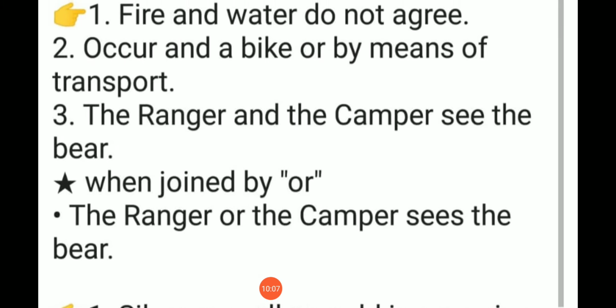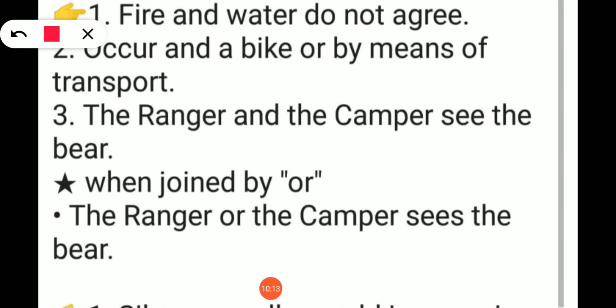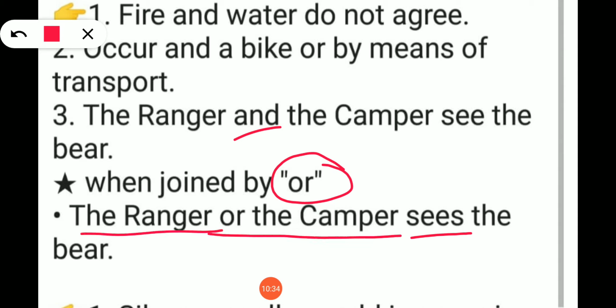See, at the same time, there is a small modification in the rule, which in your book will not be given. Two or more singular subjects joined by the conjunction or. Suppose instead of and, if it is joined by the conjunction or, it takes a singular verb. What comes there? Singular verb only comes. See here, the ranger or the camper sees the bear.